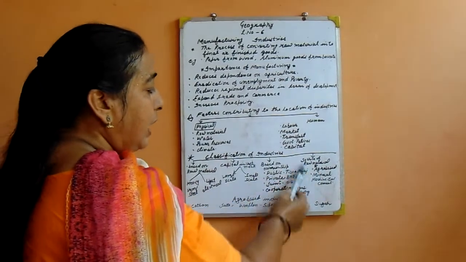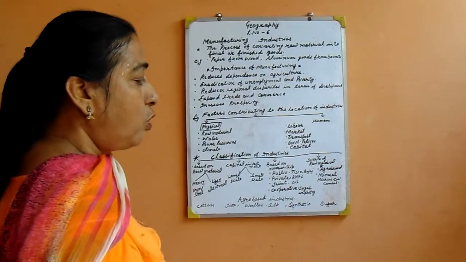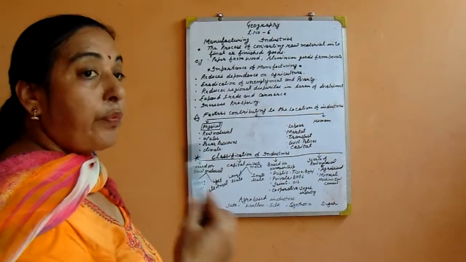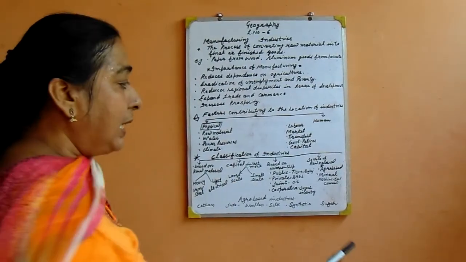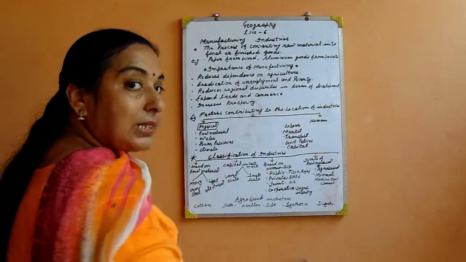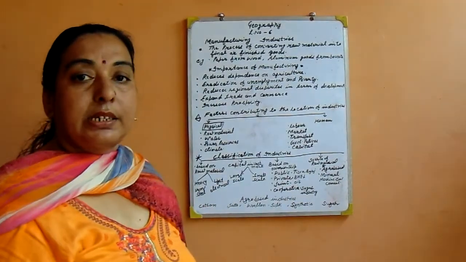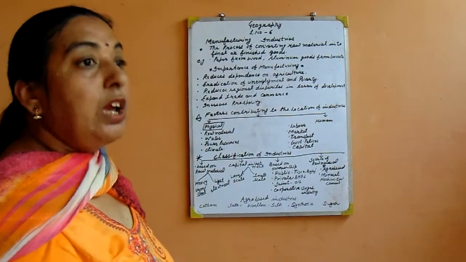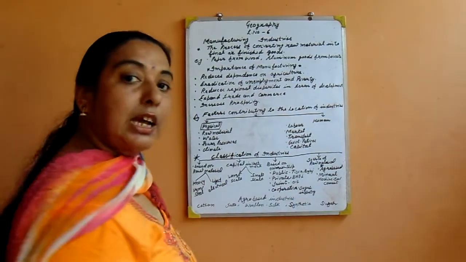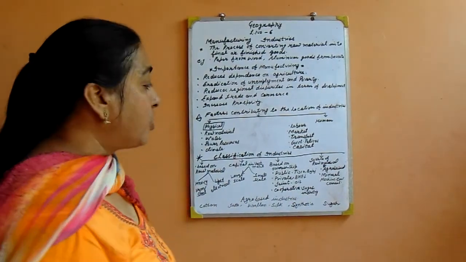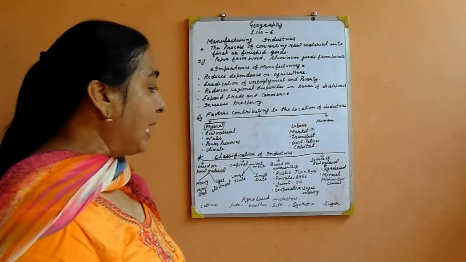Classification of industry, the last point, is sources of raw material. Sources of raw material means which type of raw material is provided to the industry. I discussed in the first part, that is agro-based industry and mineral-based industry. Agro-based industries are those industries which depend on agriculture, and mineral-based industries are those industries which depend on minerals. Minerals such as machine, tool and cement.